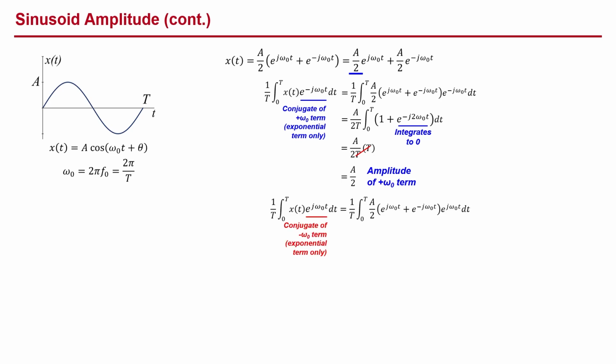Now let's multiply our expression for x of t by the conjugate of the negative frequency component, and again take the time-averaged integral over a period. The exponent of the first term doubles to plus j times 2 omega naught t, and the exponents in the second term cancel to 0, leaving 1 as our second term. As before, the exponential term integrates to 0, and the 1 integrates to the period T. The T terms cancel, and again we are left with a over 2, which is the amplitude of our negative frequency component.